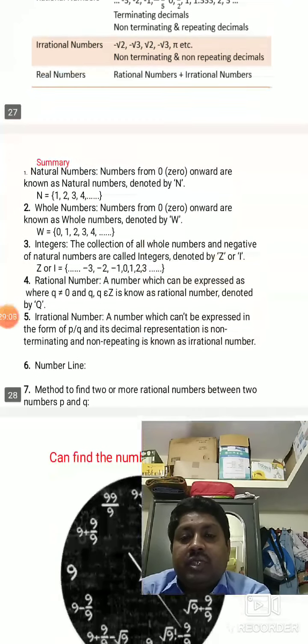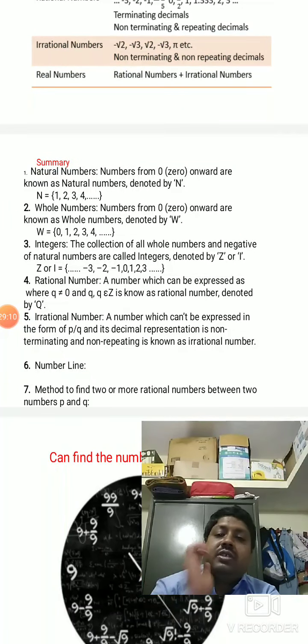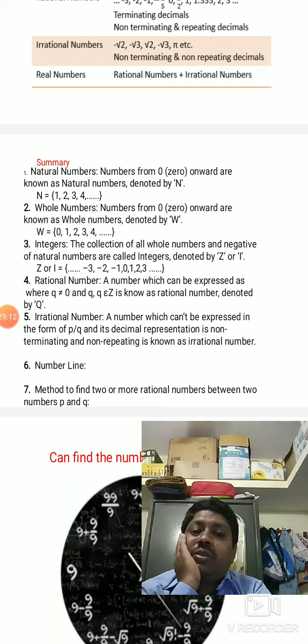Summary: what have we learnt? Natural numbers are from 1 onwards; except 0, everything is a natural number. Whole numbers means 0 will be there. Integers are the collection of whole numbers and negative numbers. Examples are given.